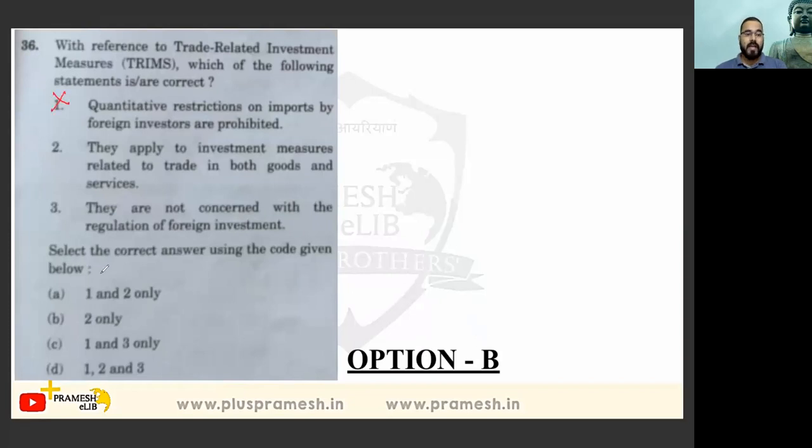So option 1 will get eliminated, and options A, C, D, wherever one is used, all are getting eliminated. So eliminating the wrong options will lead us to the right answer. 1 2, 1 3, 1 2 3 will be wrong, so option B will be the answer. Means that they apply to investment measures related to trade in both goods and services. They are not concerned with the regulation of foreign investment. Okay,